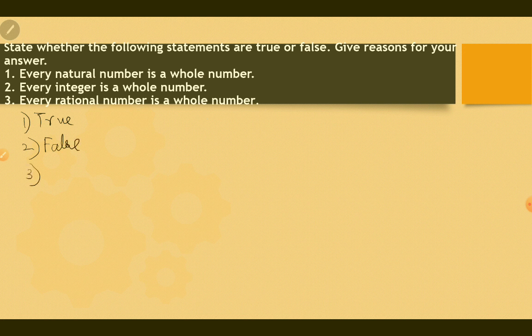Third, every rational number is a whole number. False. If we take a rational number 0.25, which is equal to 1 by 4, it is not a whole number.